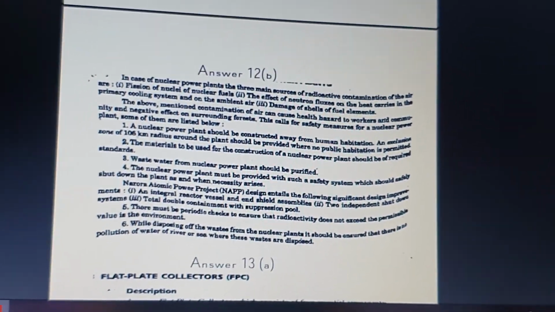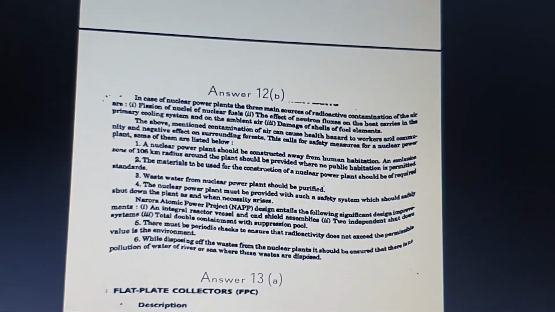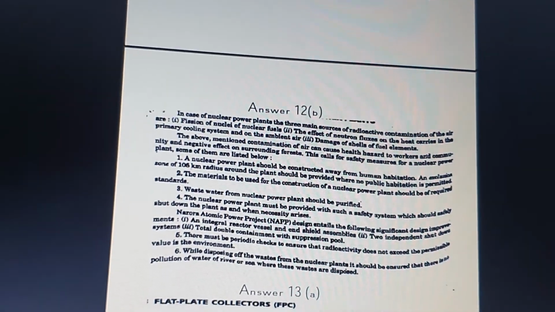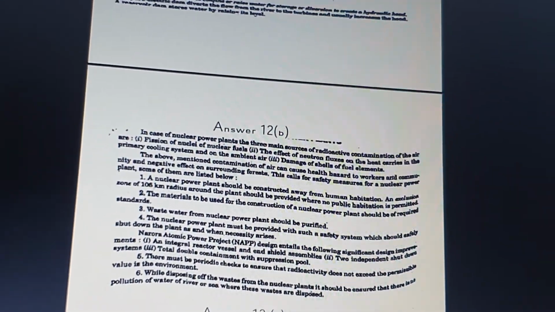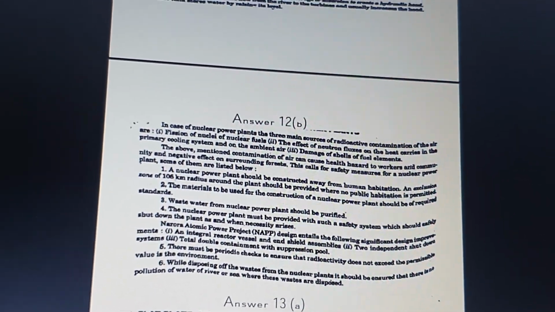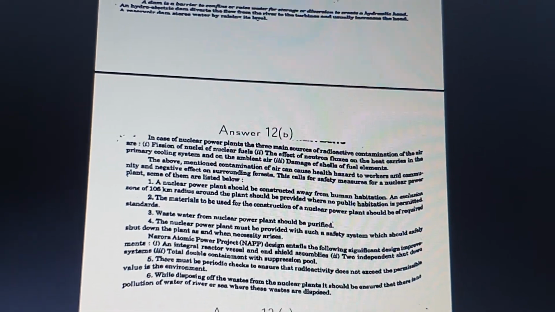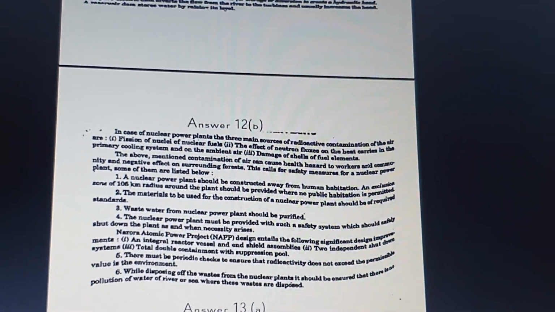Next question is about the discussion on pollution control and pollution standards in the nuclear power plant. So what is a nuclear power plant, and how is the energy generated in the case of the nuclear power plant? In a nuclear power plant, the energy is generated with the help of atoms and molecules, in which the fusion and fission reactions take place.